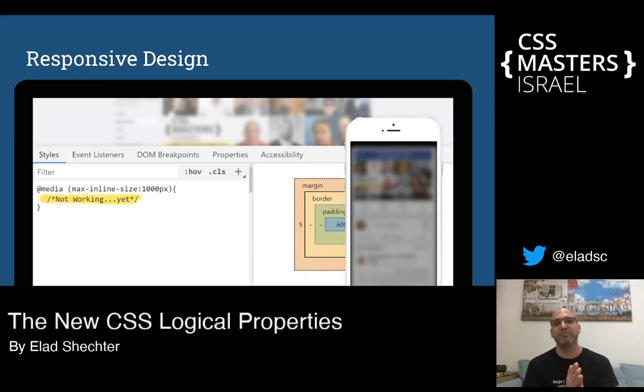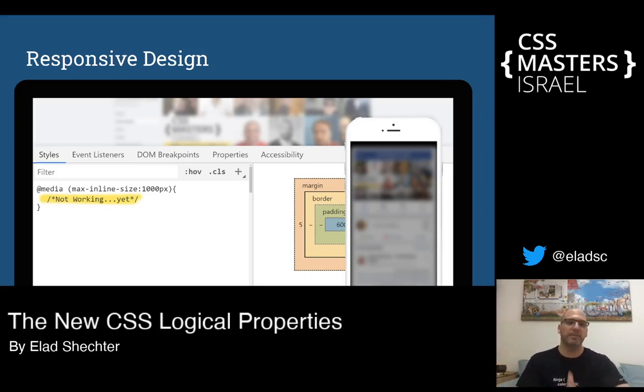And it means that if you want to create a website that is responsive and supports different types of languages via logical properties, you can now support only languages like Latin languages and Semitic languages, because they both can be handled according to the width. And instead of writing max-inline-size, you can write max-width with 1000 pixels.